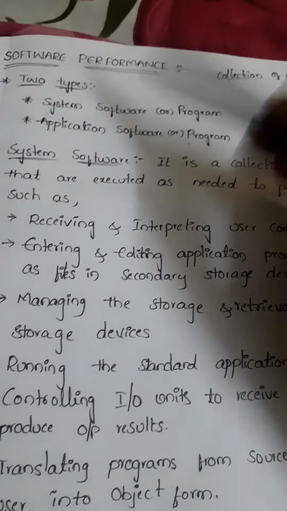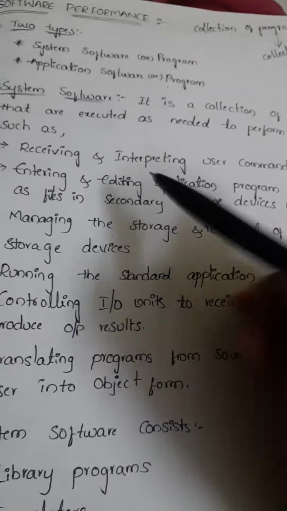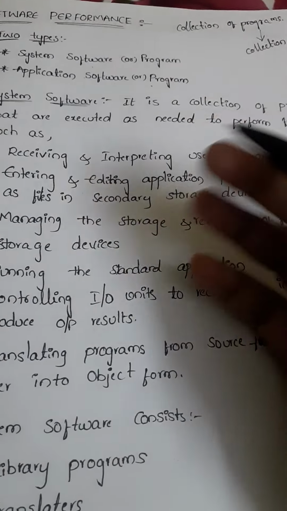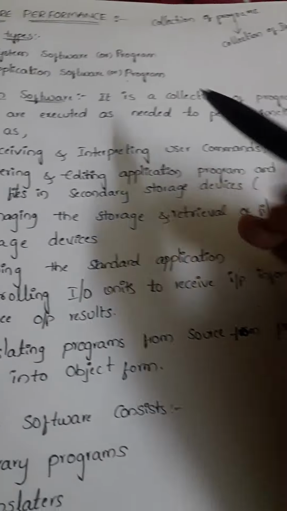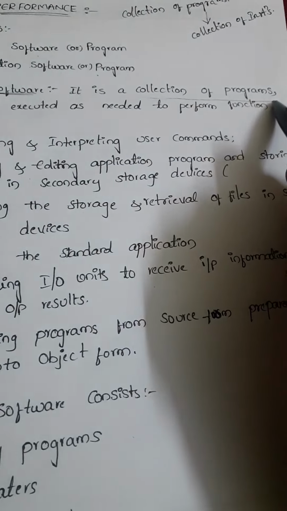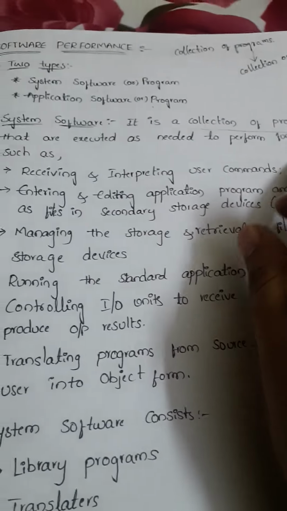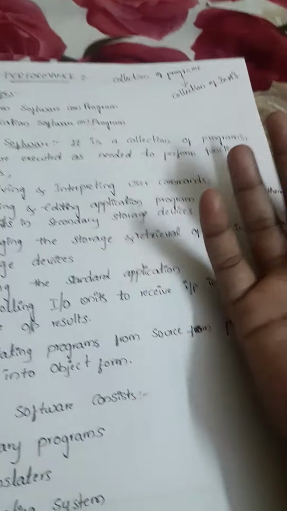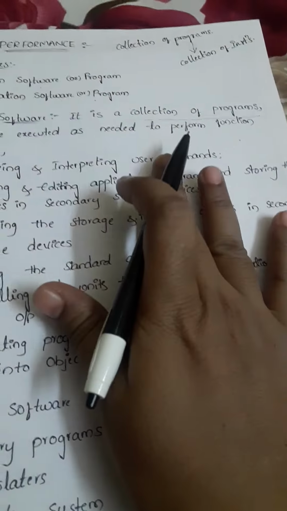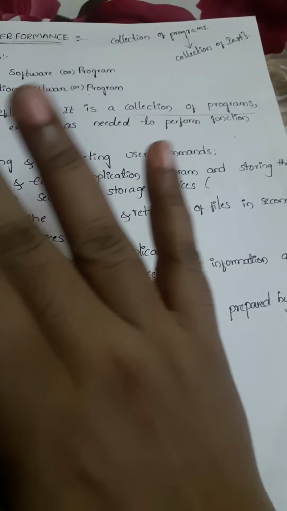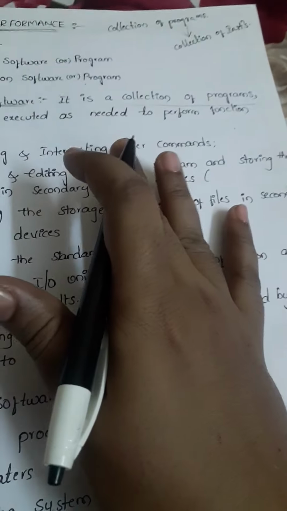First we will go with system software. So what is meant by system software? System software is nothing but a collection of programs that are executed as needed to perform functions. So what are those functions? Generally, system software is a collection of programs, and those programs are all executed to perform different tasks.